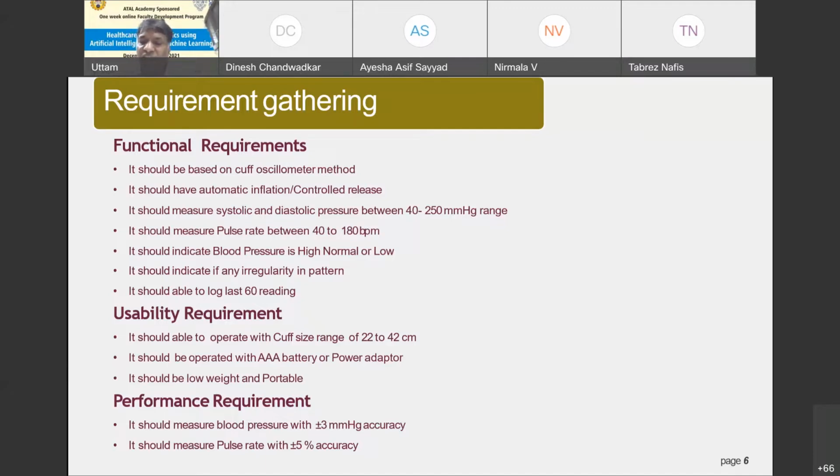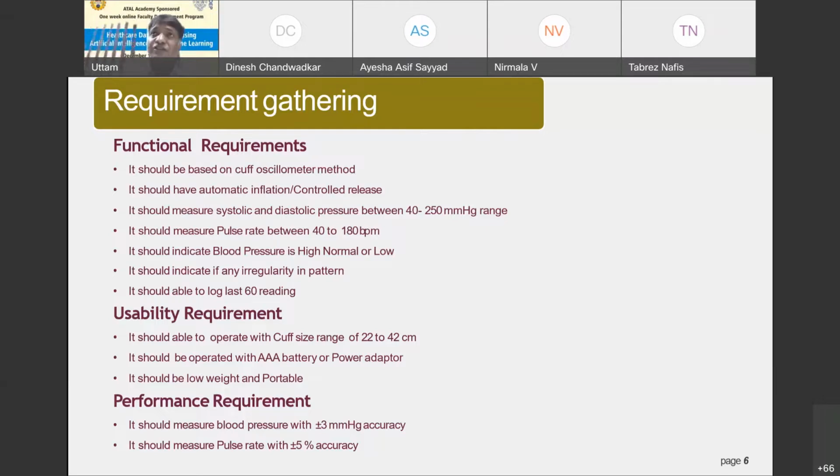Systolic means whenever the heart is pumping the blood, right? And diastolic is whenever the heart is relaxing, which is the same as the pressure between two successive heart beats. So the typical value for blood pressure is specified as 120/80. 120 is normally specified as systolic and 80 is called diastolic. A range of plus or minus 20 is considered normal, but above or below that, we call it hypotension as well as hypertension.